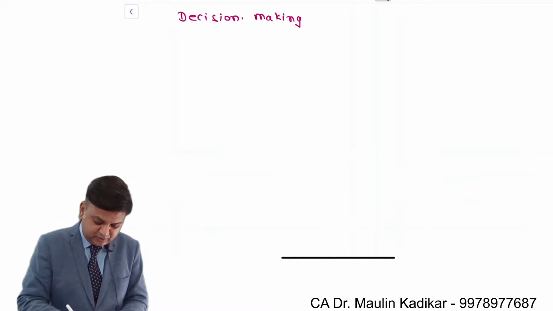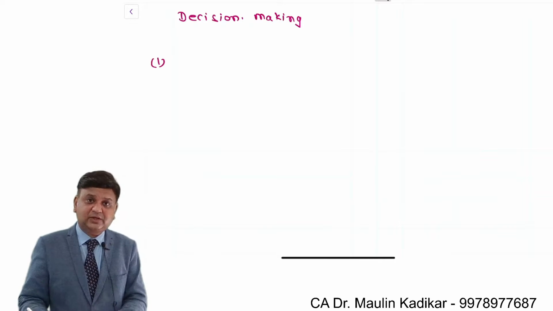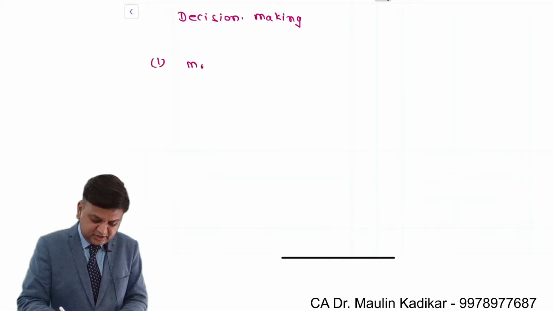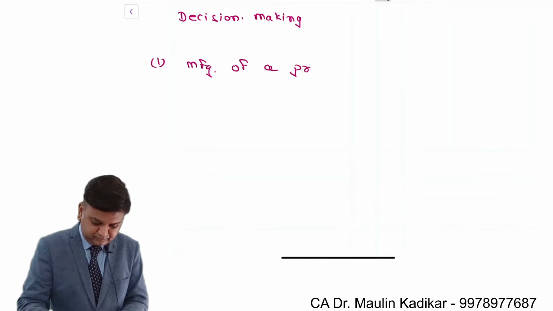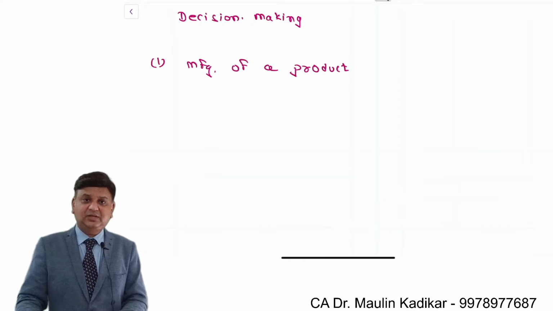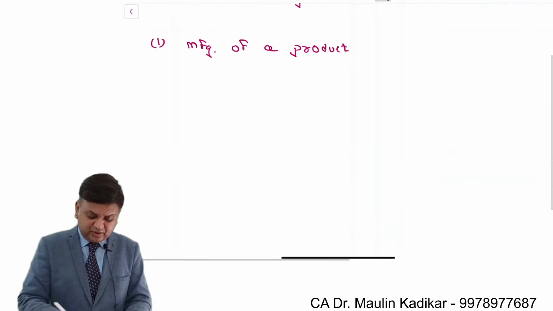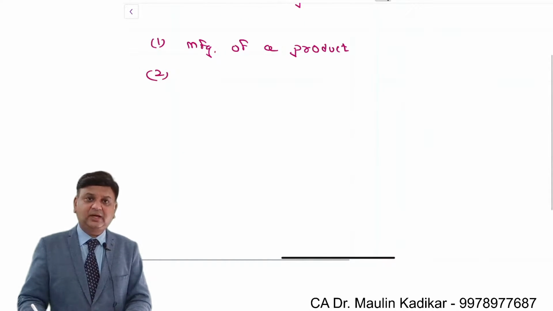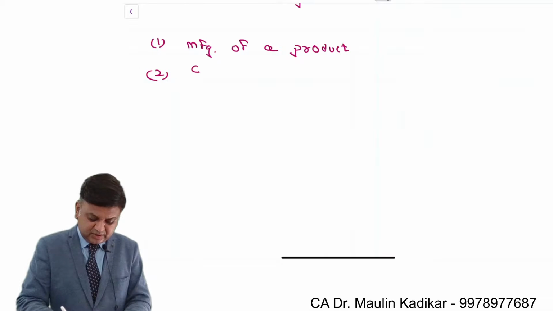For example, we are going to understand decision making with respect to manufacturing of a product. We are going to decide whether a company should manufacture a product or not. We are going to understand the decision of whether a company should expand its existing business or not.